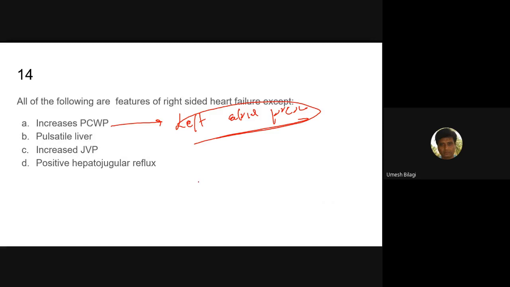So for right atrial pressure, we use what? Central line, in the right atrium. For left atrial pressure, PCWP is used. This is raised in patients with left heart failure. In fact, left atrial pressure is raised in left heart failure patients.